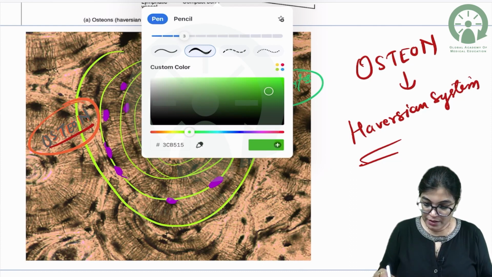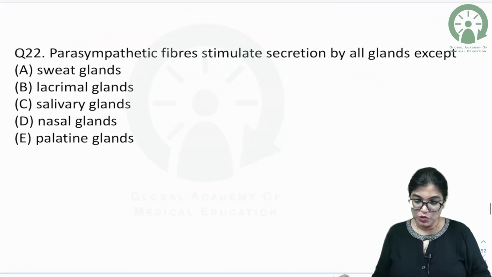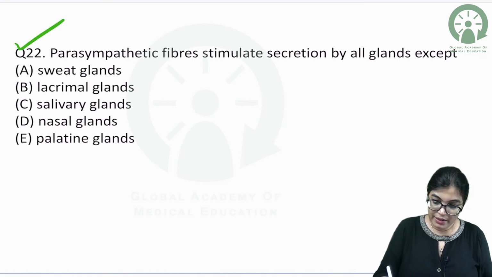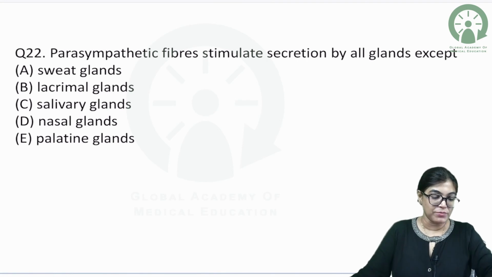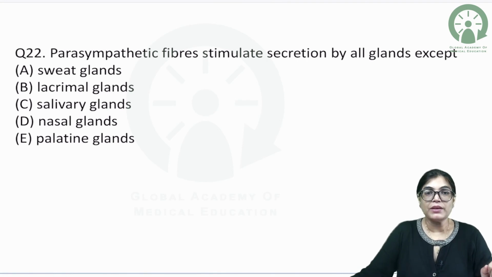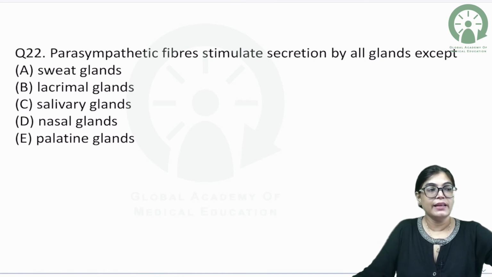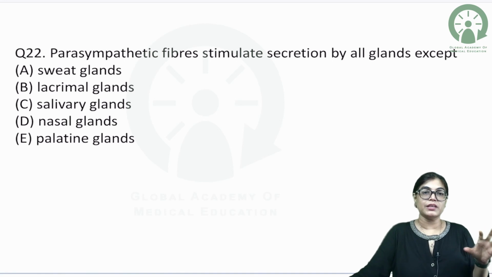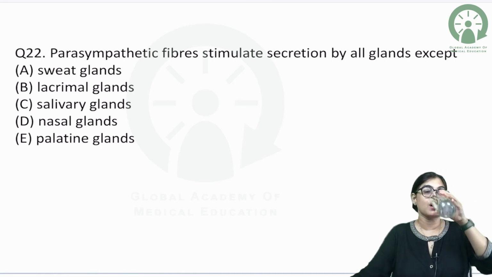Okay. Now let's talk about question number 20. Let me read it for you. Parasympathetic fibers stimulate secretion by all the glands except, the options given are sweat gland, lacrimal gland, salivary gland, nasal gland, palatine gland. Okay. So parasympathetic stimulation stimulates secretion in all the glands except. You have to find the odd man out.